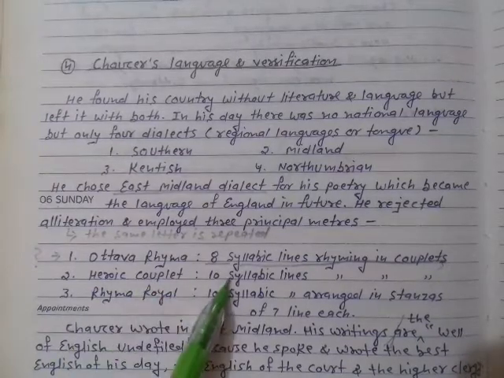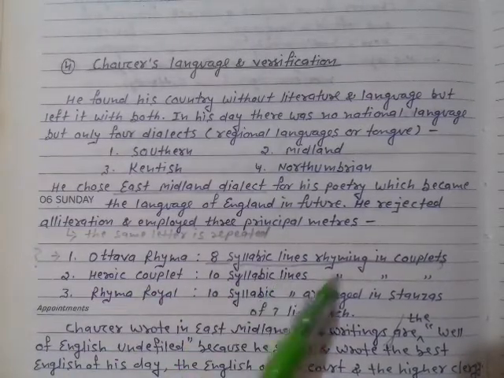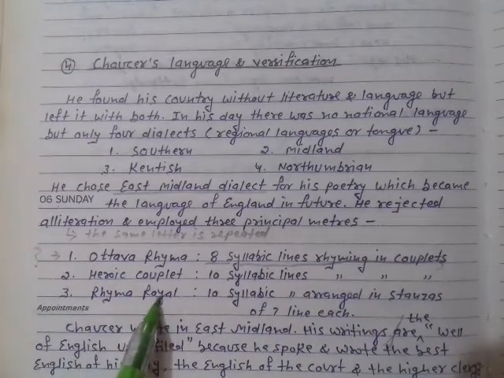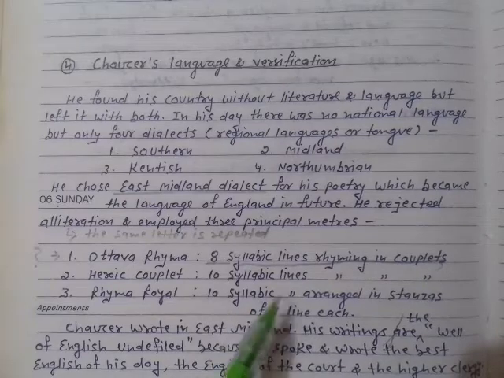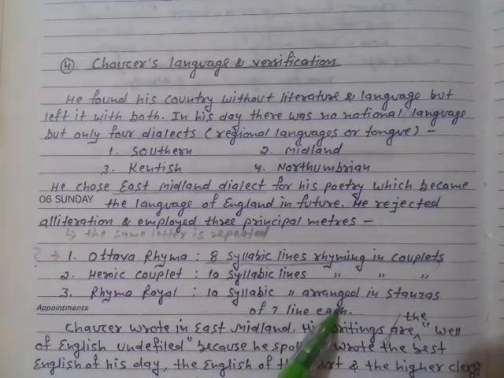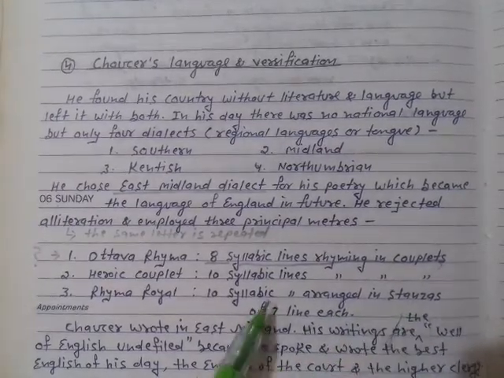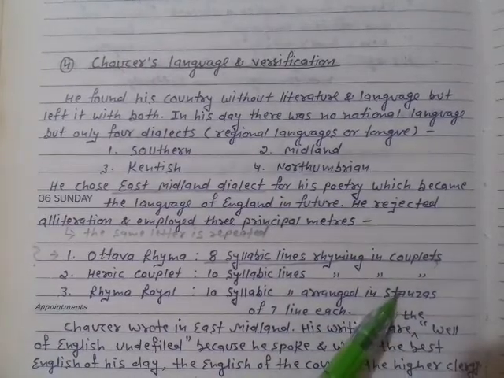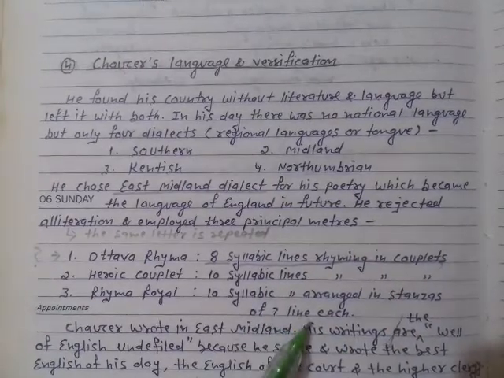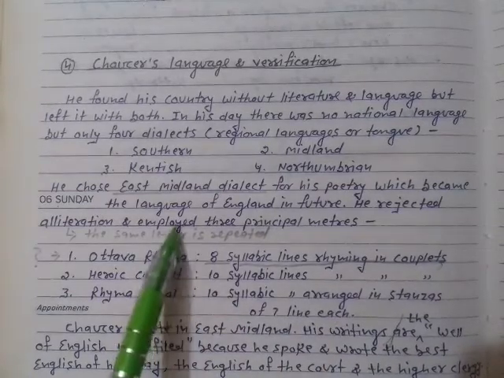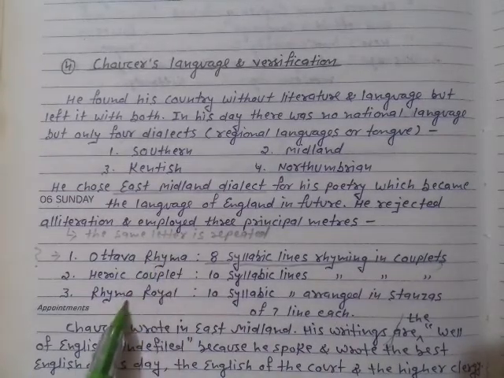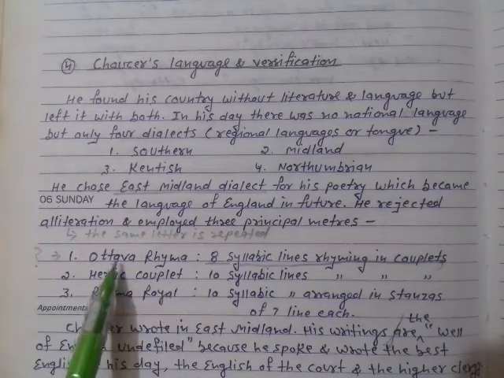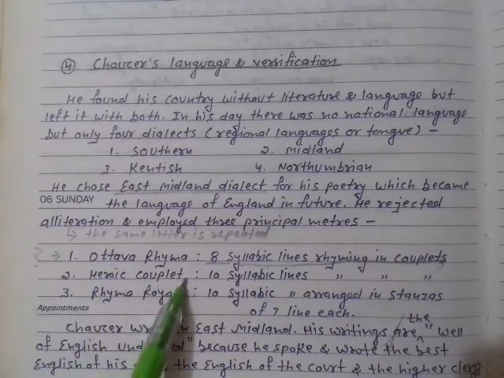Rima royal again has 10 syllabic lines, but they are arranged in stanzas of 7 lines each. So these were the three principal meters employed by Geoffrey Chaucer: ottava rima, heroic couplet, and rima royal.